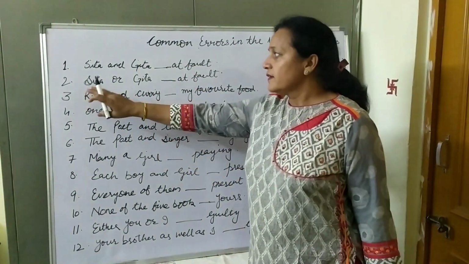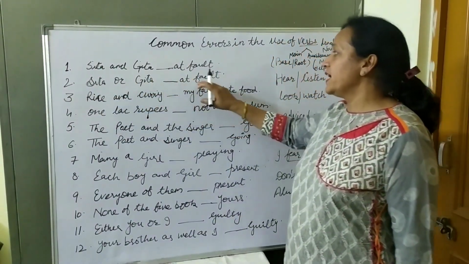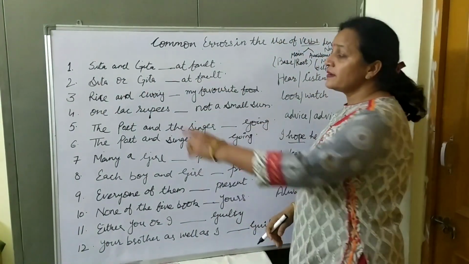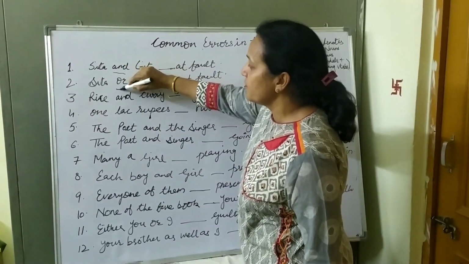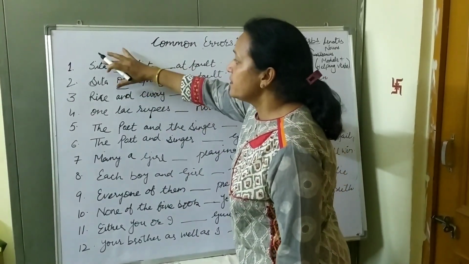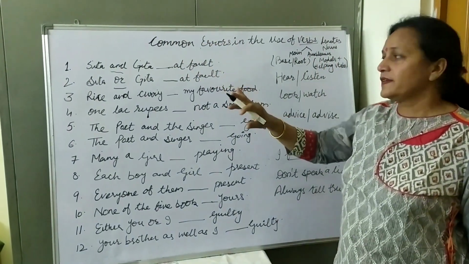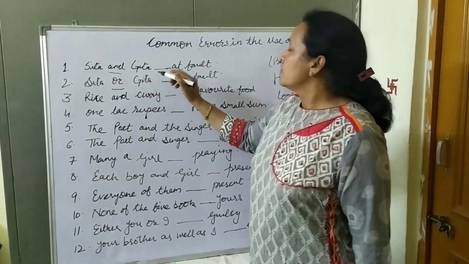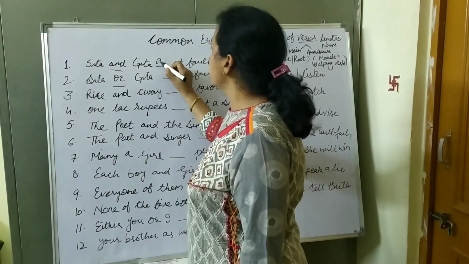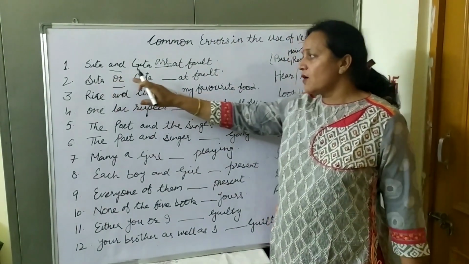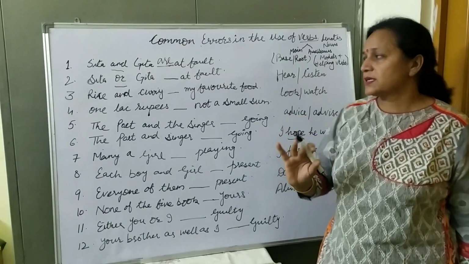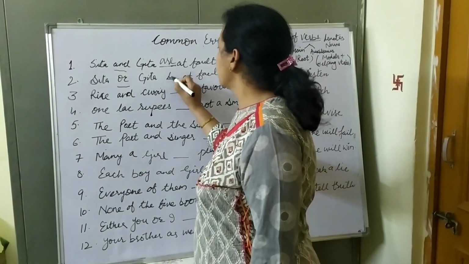In the second, Sita or Geeta dash at fault. In the first sentence we are using and, and in the second we are using or. And means we are talking about two things, Sita and Geeta, two. So we will use plural verbs, means we will use are. And here we are talking about either Sita or Geeta, means single person. So here we will use is.